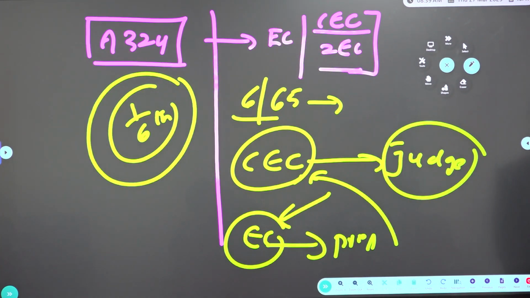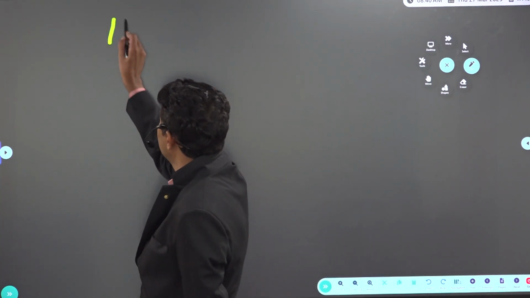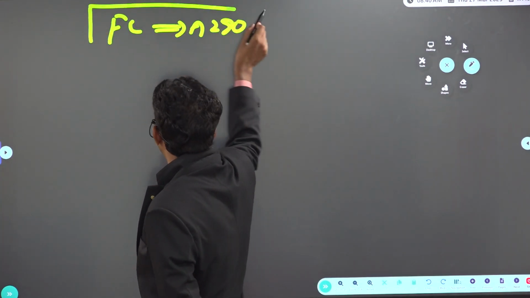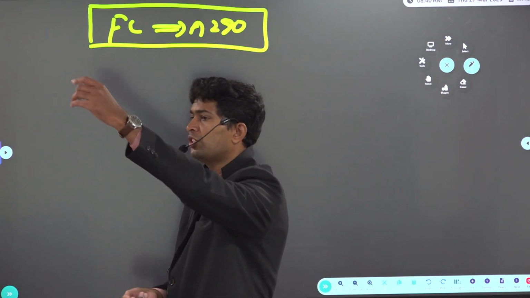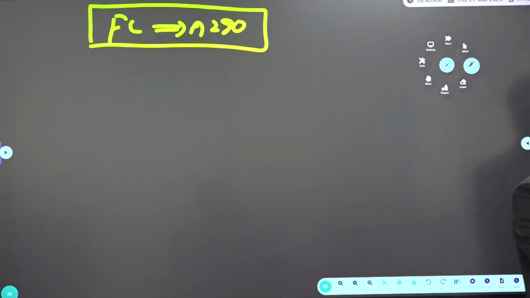So this is the EC and the Finance Commission. Which article is related to the Finance Commission? The Finance Commission is related to Article 280. Who constitutes the Finance Commission? The President. What is the term of the Finance Commission? 5 years. At present, which Finance Commission is going on?